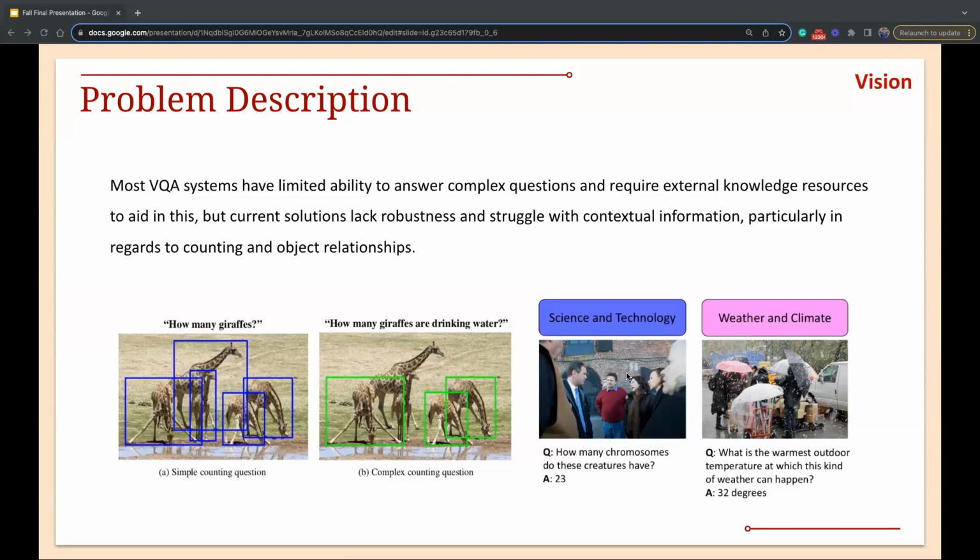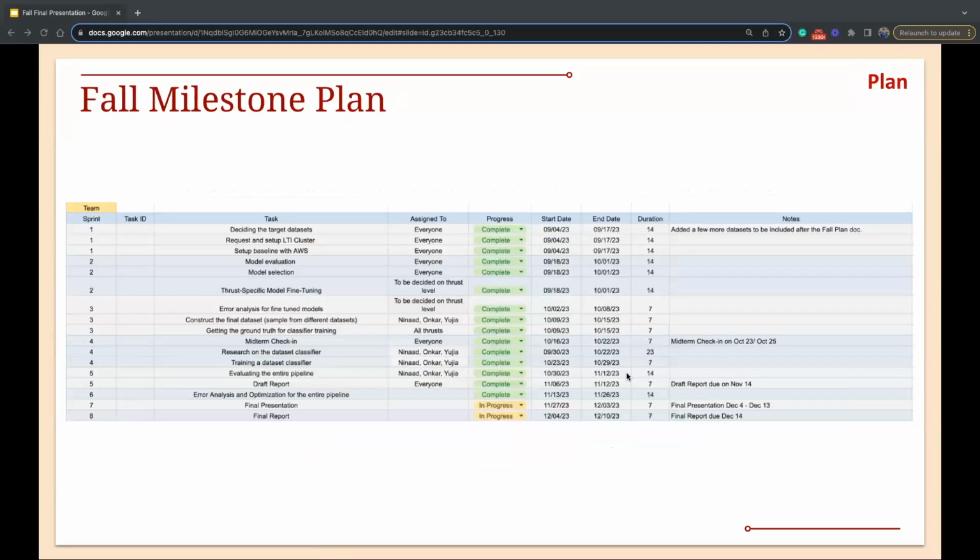Other than this, there is an inability to answer questions based on external knowledge, like you see in the images on the right regarding weather, climate science, and technology, etc. So we want to build a machine learning model that can solve all these problems. We divided our semester into sprints of 2 weeks each, and we focused on multiple milestones such as collating the different datasets, model training, evaluation, error analysis, and constructing a dataset that is used for the router model that joins all the models based on our class, which we'll be talking about in great detail in our presentation.